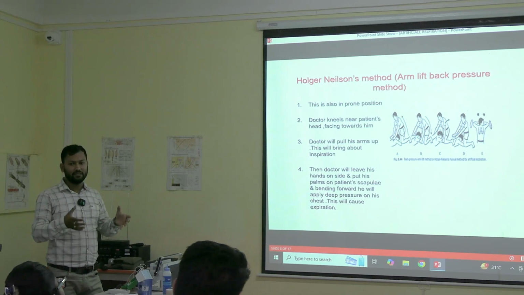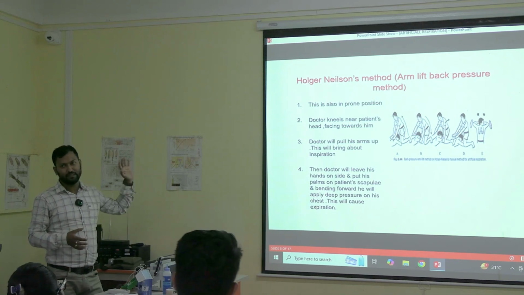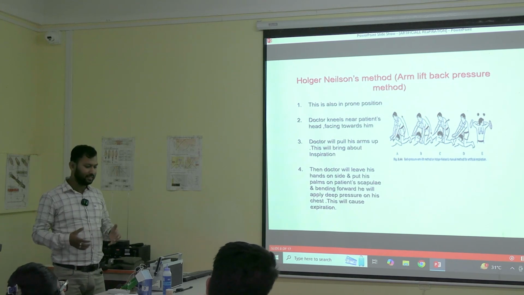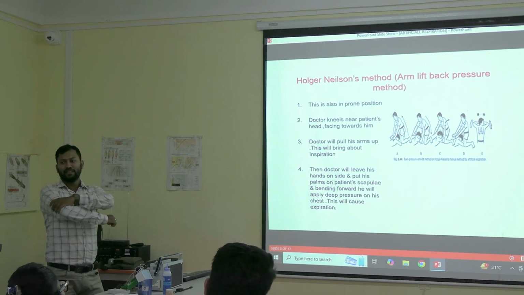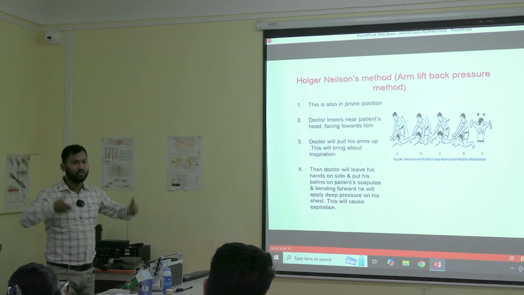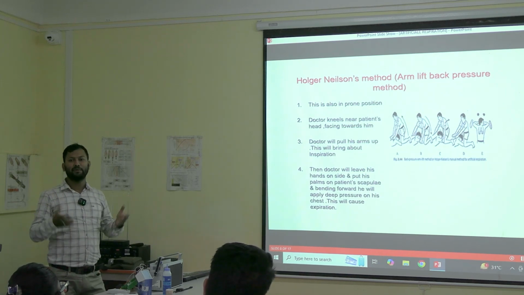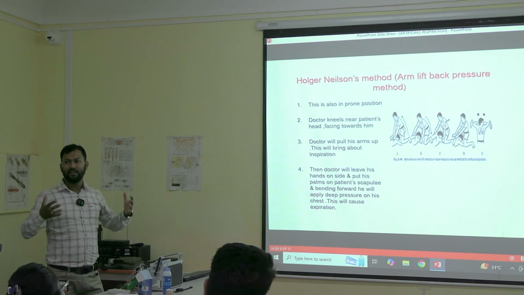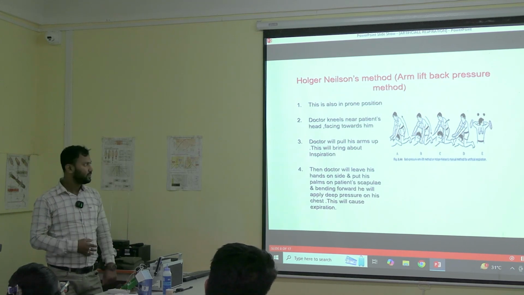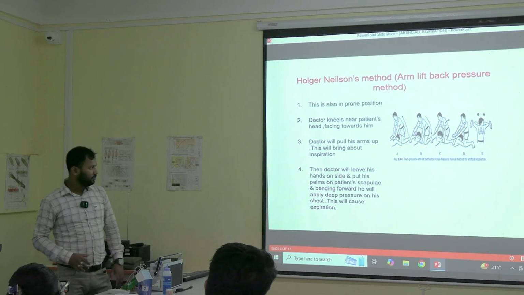And then while inspiration, in the previous method, we were not assisting in the inspiration. But here we are assisting at the inspiration. We will be taking the patient's arms like this and we will pull like this. Once we push, then again we pull. When pulling, we are assisting the patient so that his lungs widen up and he can take inspiration by himself. We are assisting a little bit. So this is the difference in this method.